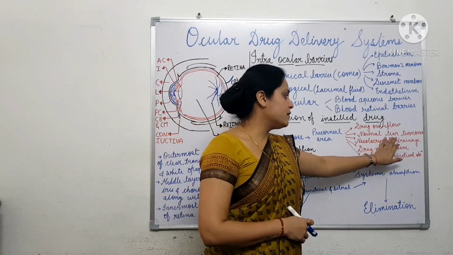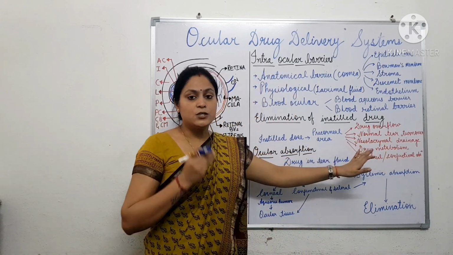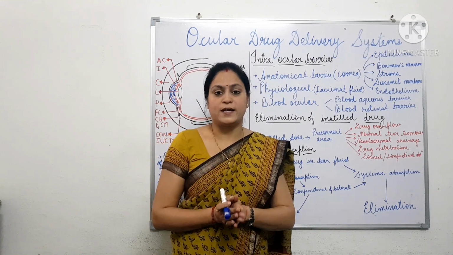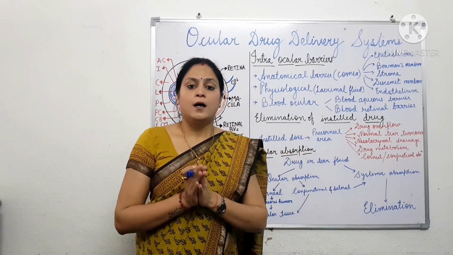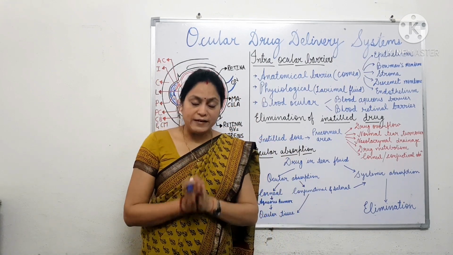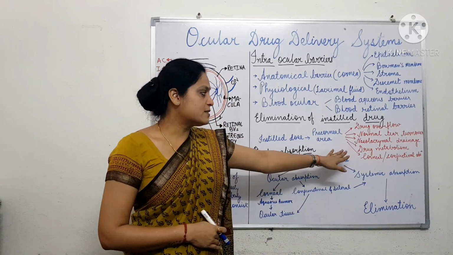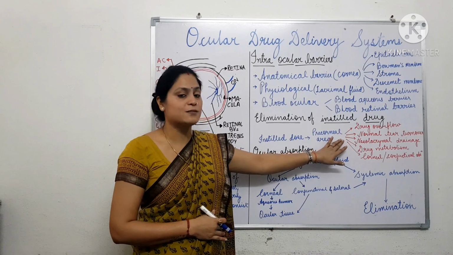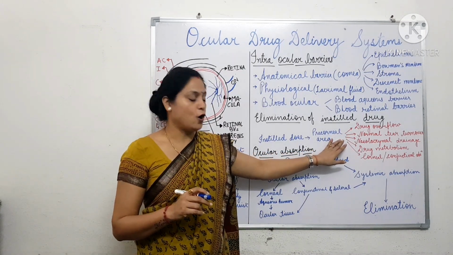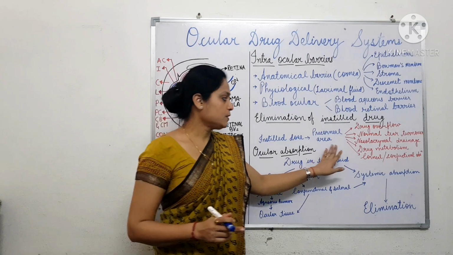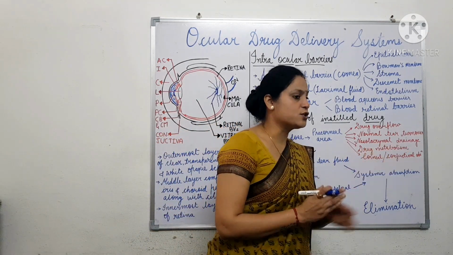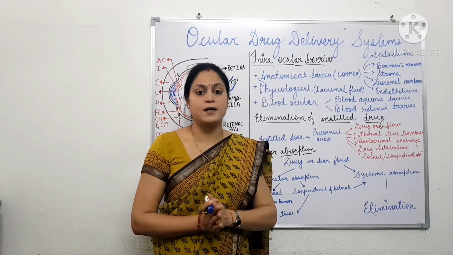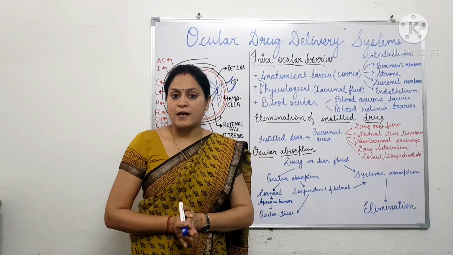Then normal tear turnover. The tear is continuously produced in the eye tissue for flushing and keeping the eye tissue in a moisturized state, preventing the eye from drying. So this normal tear turnover is also one of the parameters responsible for drug elimination from the precorneal area. Then nasolacrimal drainage. Most of the drug is lost from the precorneal area because of the nasolacrimal drainage.